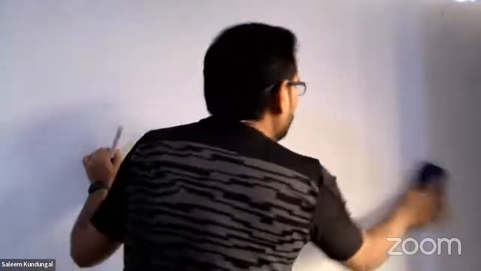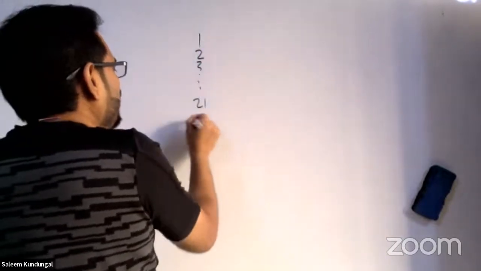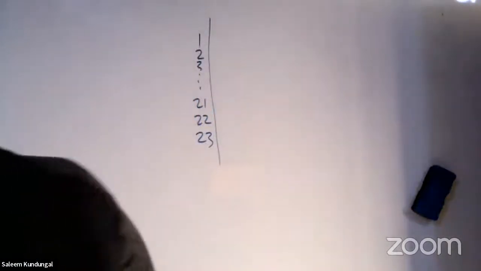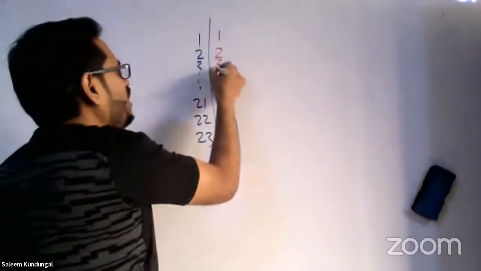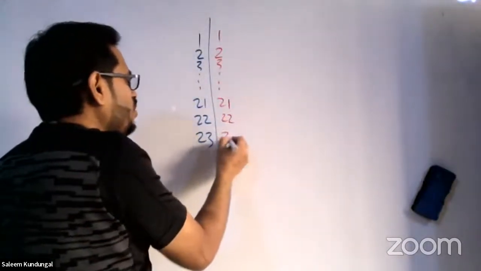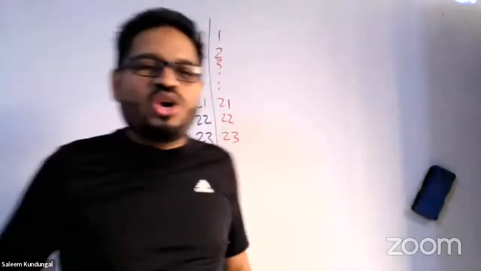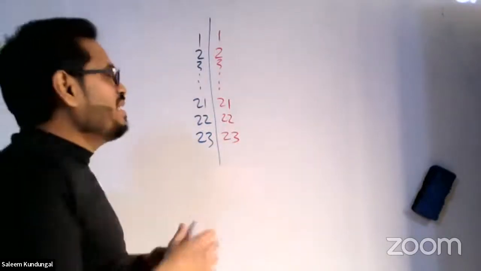First of all, how many chromosomes do humans have? 1, 2, 3, ... 21, 22, 23 sets of chromosomes are there, right? The first 23 set which I drew here with the blue color comes from the father. Now let me write the next one. 1, 2, 3, ... 21, 22, 23 sets are there from the mother also, isn't it? So this is the pair of chromosomes that we generally receive from father and mother.